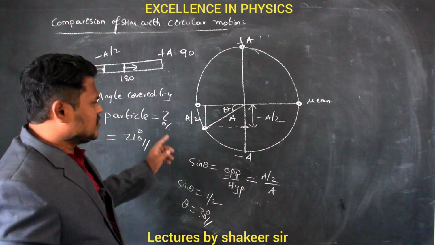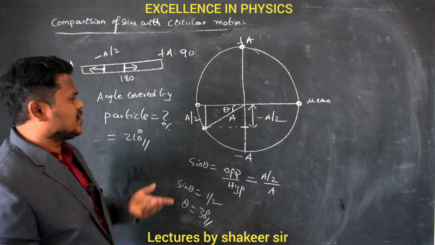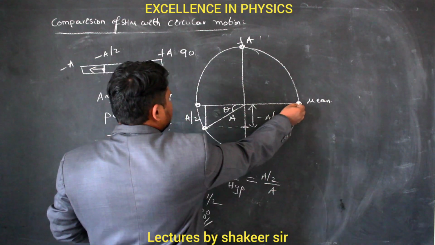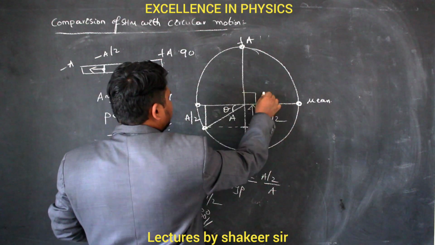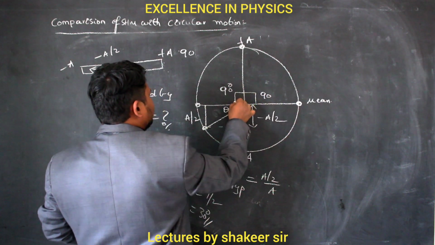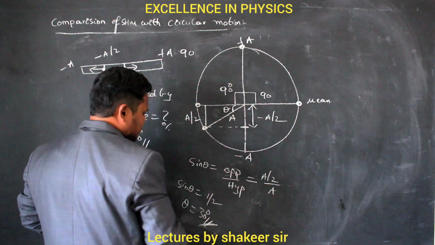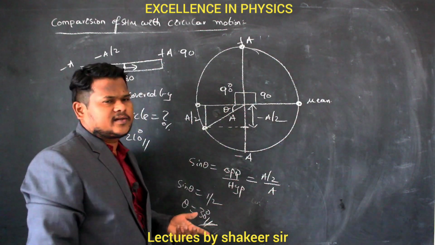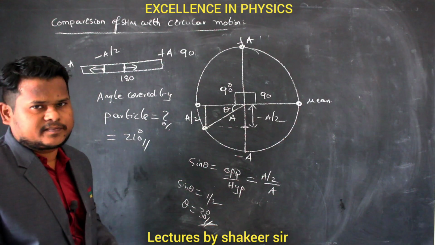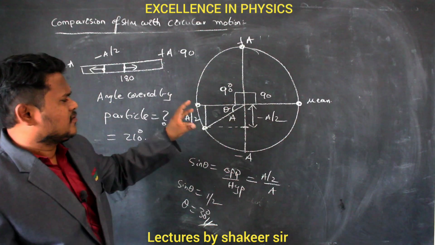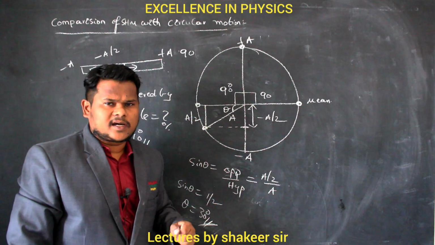Clear? If this angle is 30 degrees, how can I calculate the total angle? Very simple. It has started from here, no? To travel from here to here, the angle covered is 90 degrees. To travel from here to here, another 90 degrees. And to travel from here to here, an additional 30 degrees. So 90 plus 90 is 180, and 180 plus 30 is 210 degrees. So very simply we have done the calculation. Are you able to understand? With the help of circular motion, very easily we can do the calculations.